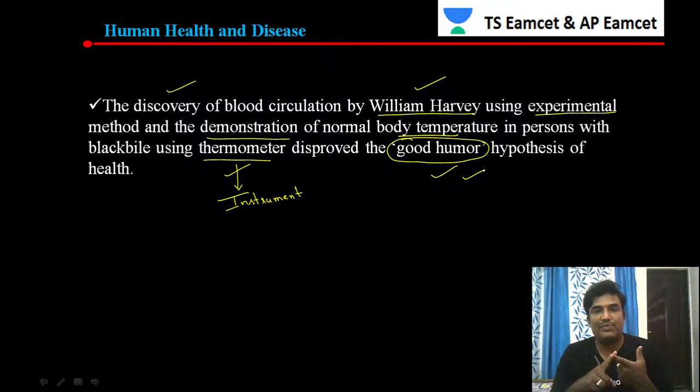That is his contribution, very, very important. The good humor hypothesis was disproved by William Harvey by using an instrument to test the temperature of the body, that is the thermometer. And he has other discoveries. He is the person who discovered blood circulation.